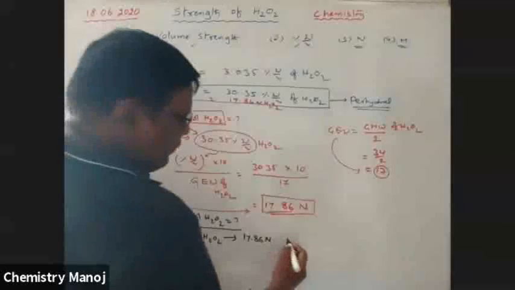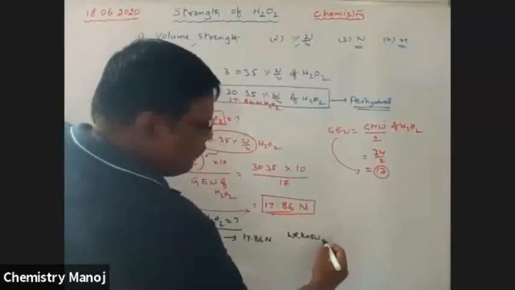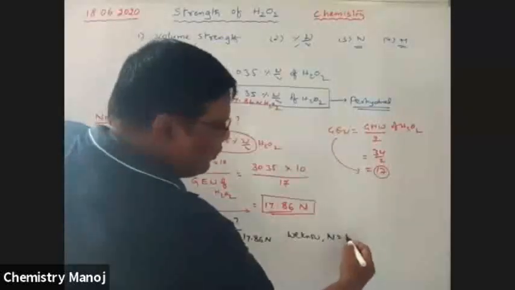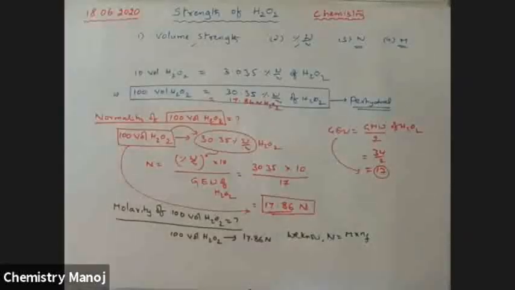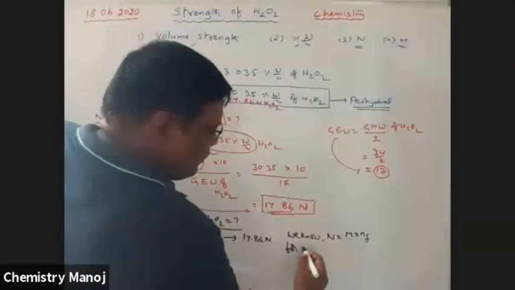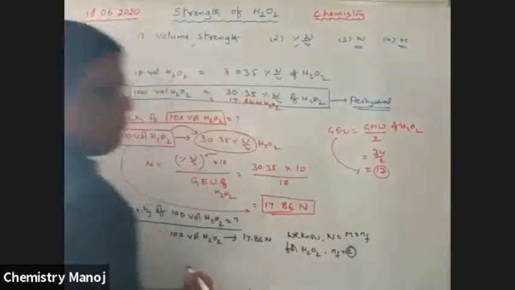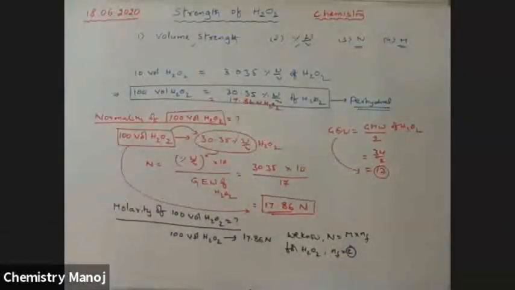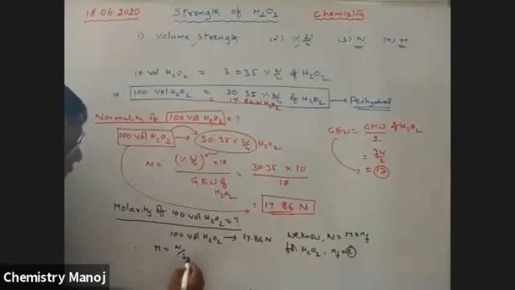So we know normality is equal to molarity into n factor. There is a relation. For H2O2, the n factor is equal to 2n. Therefore, molarity is equal to normality by 2n.